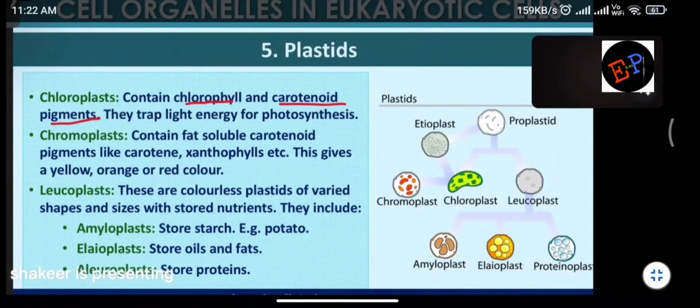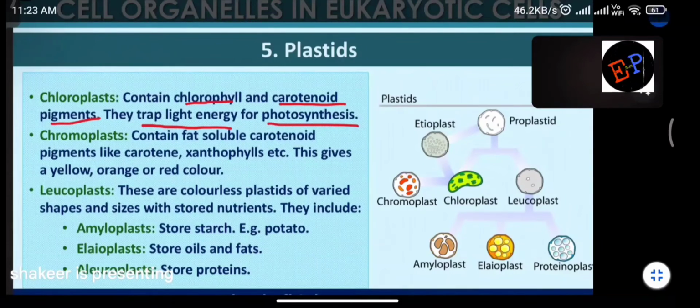Chloroplast mainly contains chlorophyll and carotenoid pigments. So chloroplast contains what? They contain the pigment chlorophyll, and what is the purpose of chlorophyll? It is responsible for photosynthesis, and some carotenoid pigments are also present. They are helpful for trapping light energy for photosynthesis. That is the function of this plastid called chloroplast.